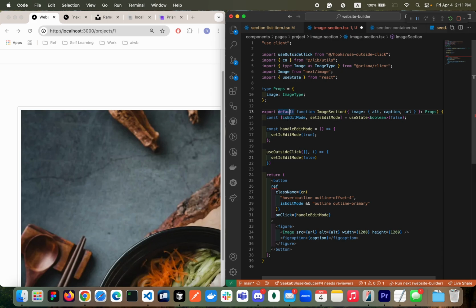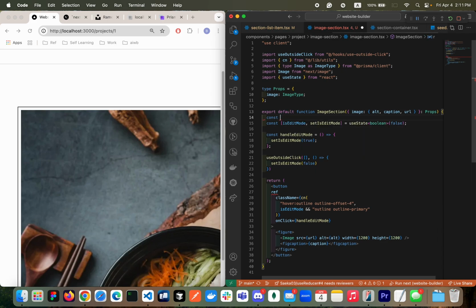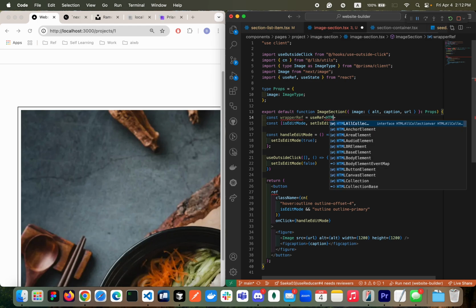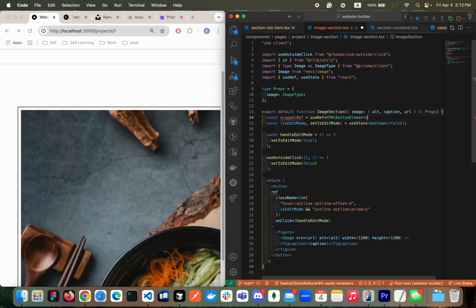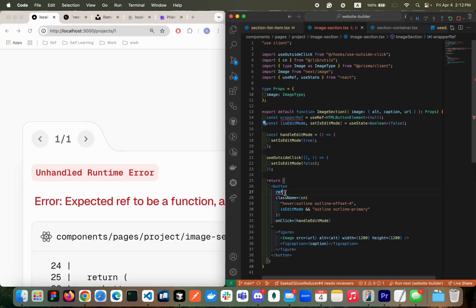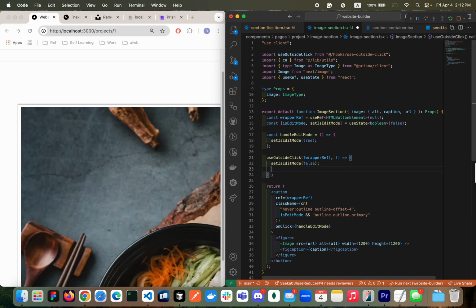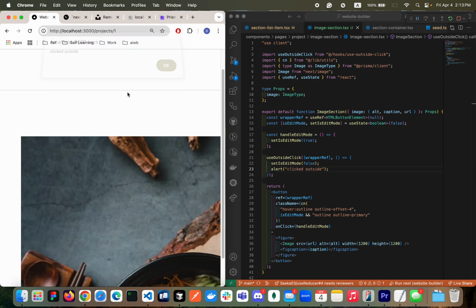Let's do that. I'm gonna create one ref, const ref. I'm gonna name it maybe wrapperRef here, and then useRef. This one will be HTMLButtonElement by default, and then we're gonna pass the ref correctly. Then we need to pass the ref specified. We can have an alert here to see clicked outside. When I click outside, it says clicked outside. This is what I just implemented.